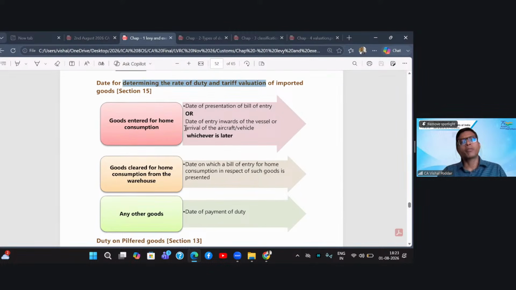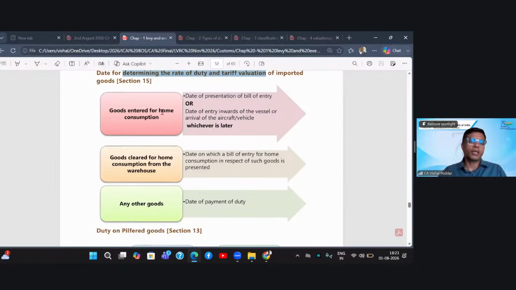Now, what does Section 15 provide? Section 15 says that where the goods were imported to India and the importer immediately filed bill of entry for home consumption, means he did not go for warehousing, in such cases, what is the relevant date? Which date's rate will you consider for computing the customs duty?